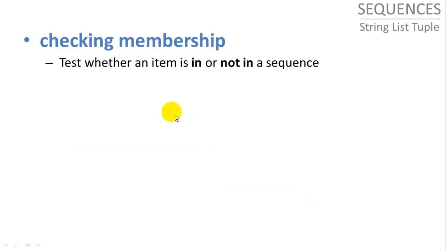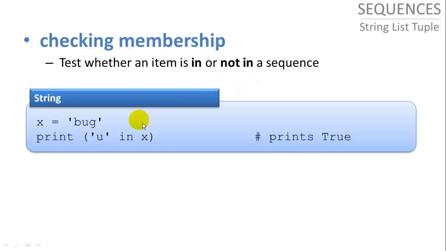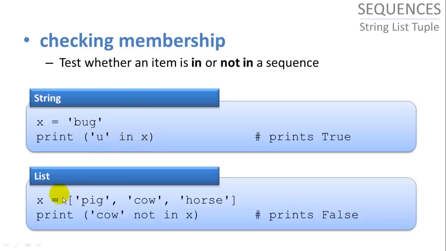Checking membership tests whether or not an item is in or not in a sequence, using keywords in and not in. So it's very simple to use. So if we have x equals bug and we want to print u in x, it will print true if u is actually in x, and it'll print false if it's not. So in our list, pig, cow, horse, print cow not in x. Will print true if cow is not in x. However, cow is in x, so it prints false. So that's checking membership using the in and not in keywords.